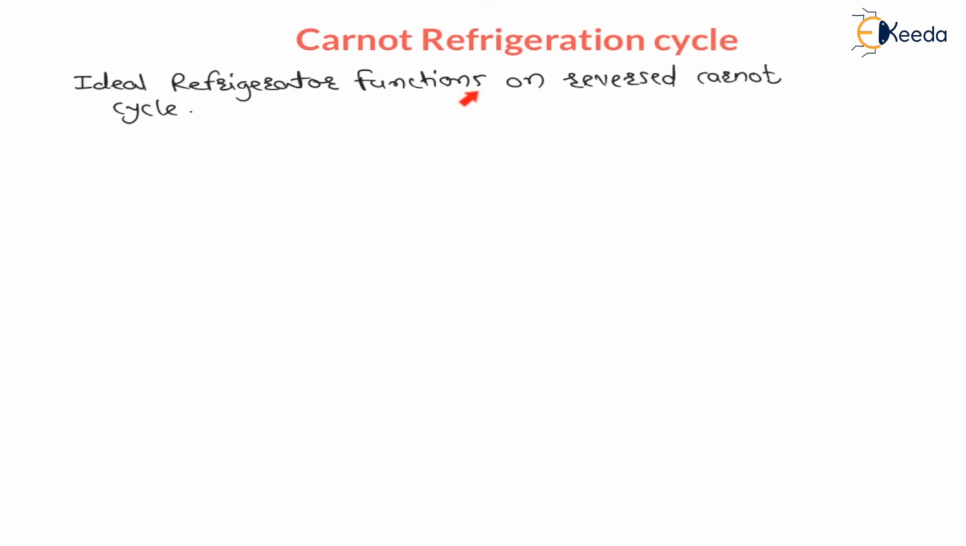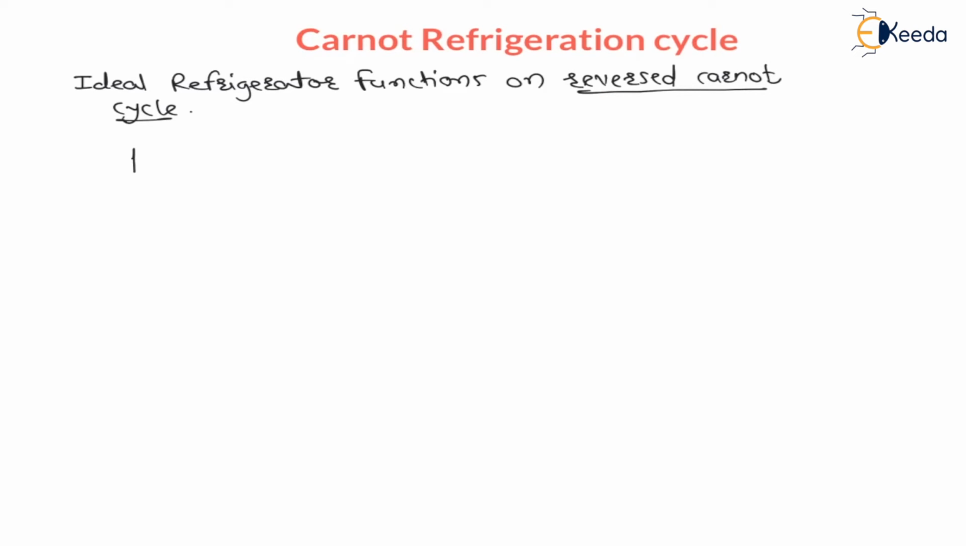The ideal refrigerator functions on reverse Carnot cycle. So let us draw this reverse Carnot cycle. You have learned Carnot cycle in second law of thermodynamics, that is engine cycle. Carnot cycle is the engine cycle. Reverse Carnot cycle is a refrigeration cycle. In Carnot cycle, that is engine cycle, the cycle was clockwise. But here in case of reverse Carnot cycle or refrigeration cycle, it is anti-clockwise, but the cycle is same.